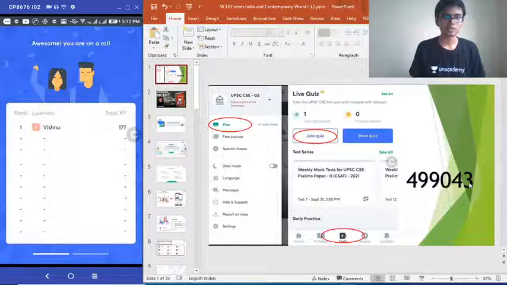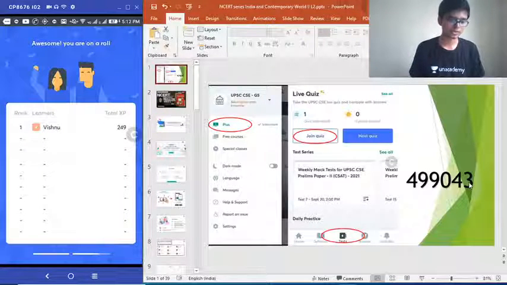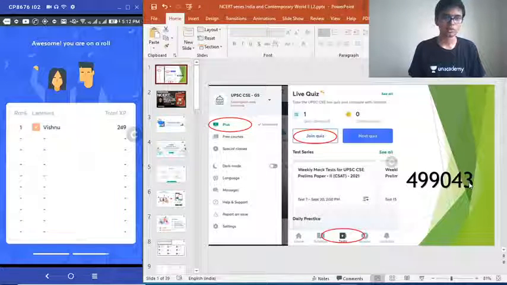Correct answer option C. Okay, Vishnu has gained lots of points now. Nobody else has joined yet.